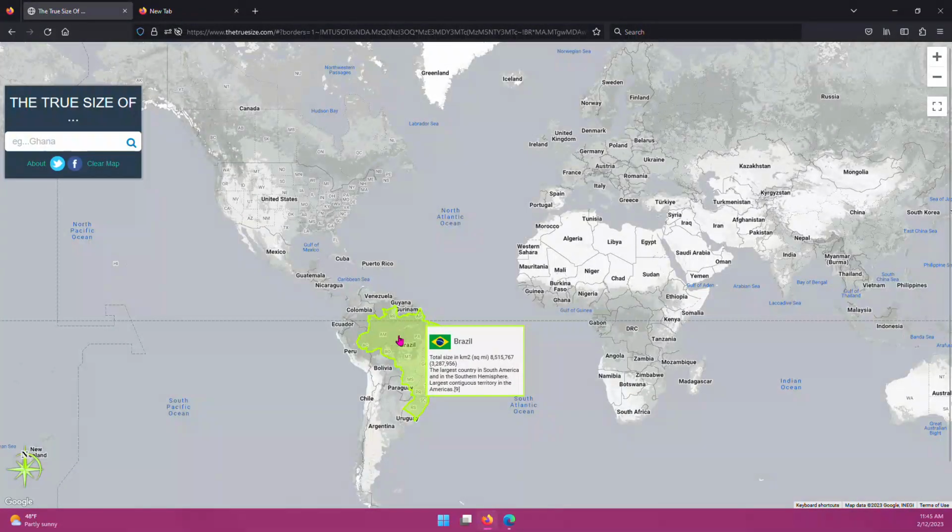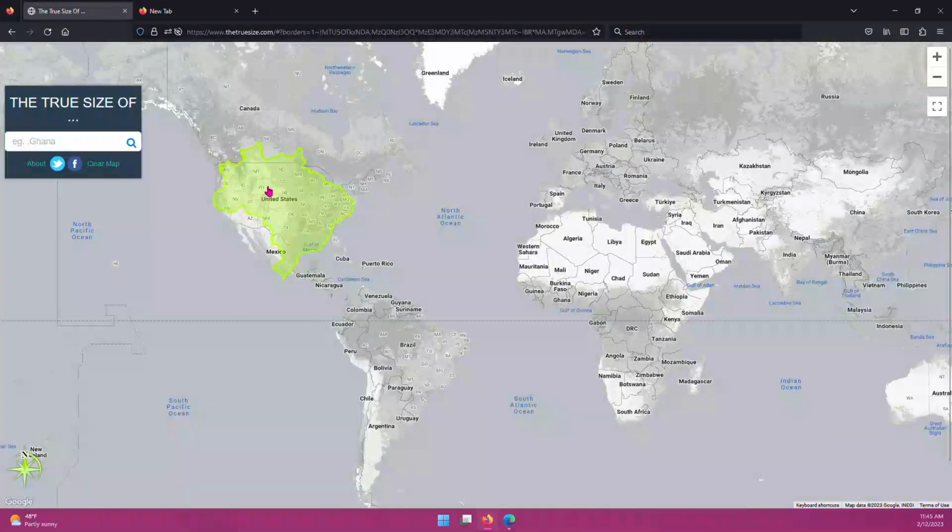To compare Brazil to, let's say, the United States, which is in North America, we can click Brazil and hold the mouse and bring it up to the United States to compare it to the land size. So as you can see, Brazil is actually pretty big.